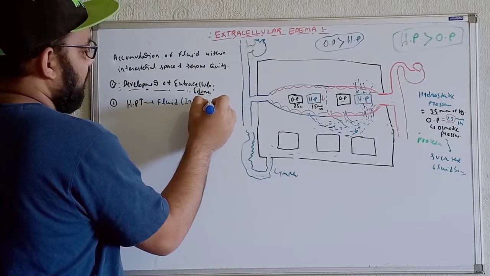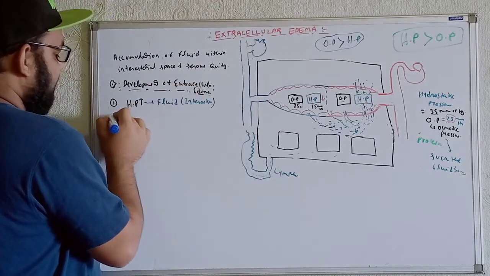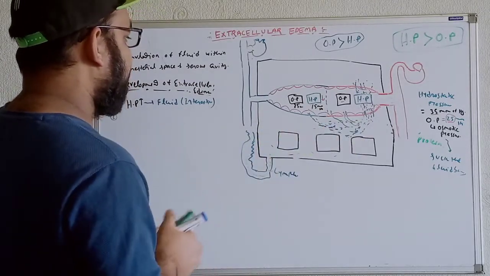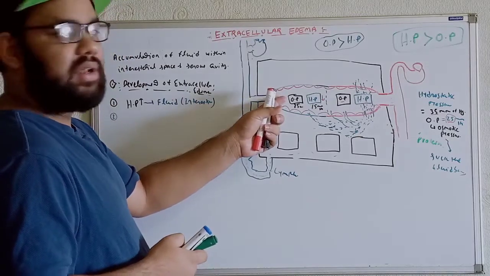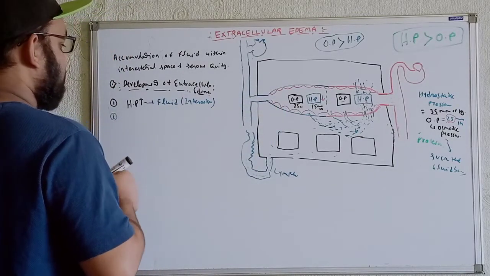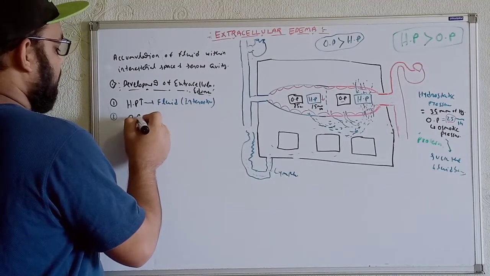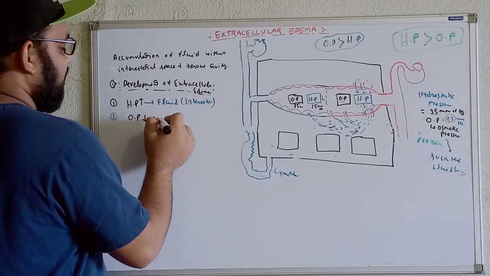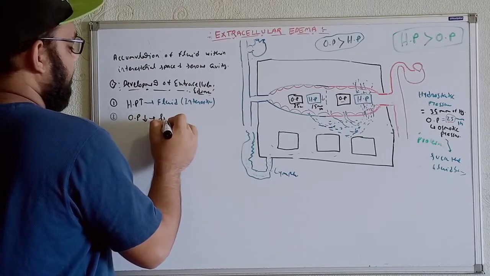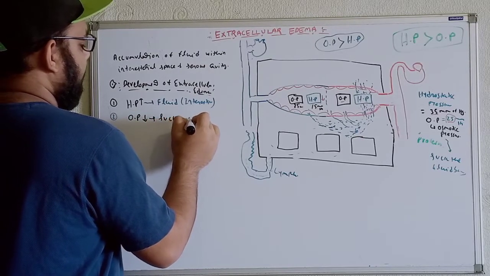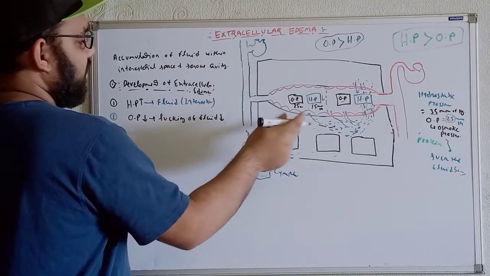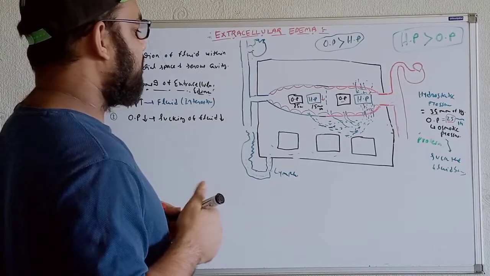That is one thing. The second reason: if we get less sucking of the fluid back into the circulation, for example if we see a dropping of the osmotic pressure, then as a result the sucking of the fluid will be less. Whenever the fluid sucking is less, definitely we will get accumulation of the fluid over here.